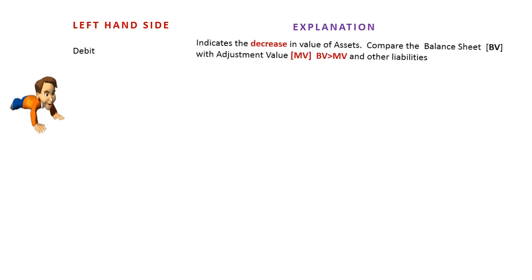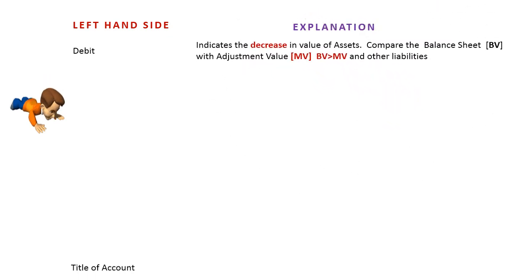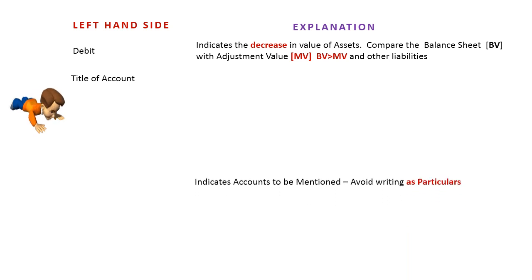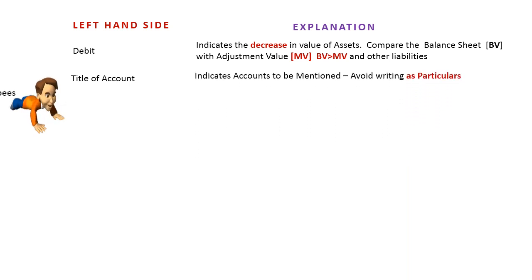With reference to all my teachers, based on the last slide, considering the left hand side, I would like to offer my personal explanation to make it very clear. Left hand side, debit, indicates decrease in value of assets. Compare the balance sheet value with the adjustment value and also consider other liabilities. Title of accounts, indicate the account to be mentioned. Avoid writing as particulars. Rupees, enter the amount against each item.